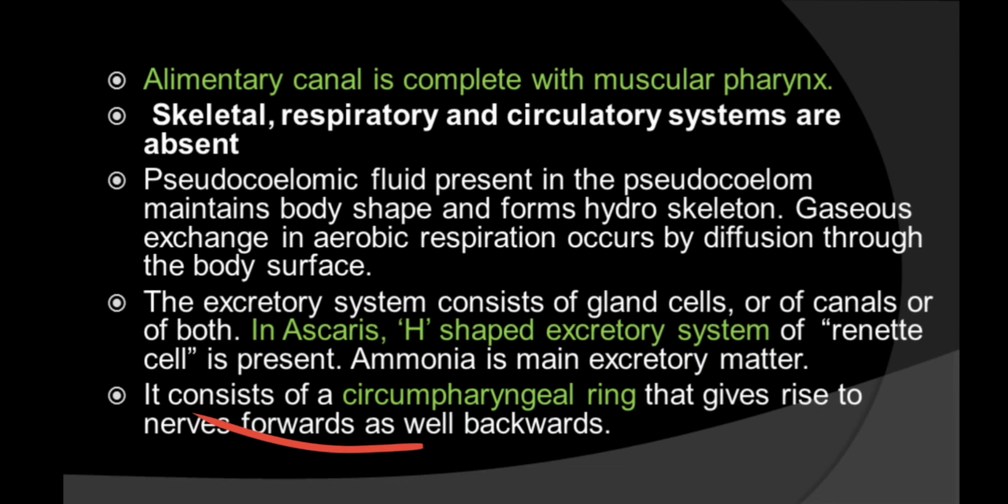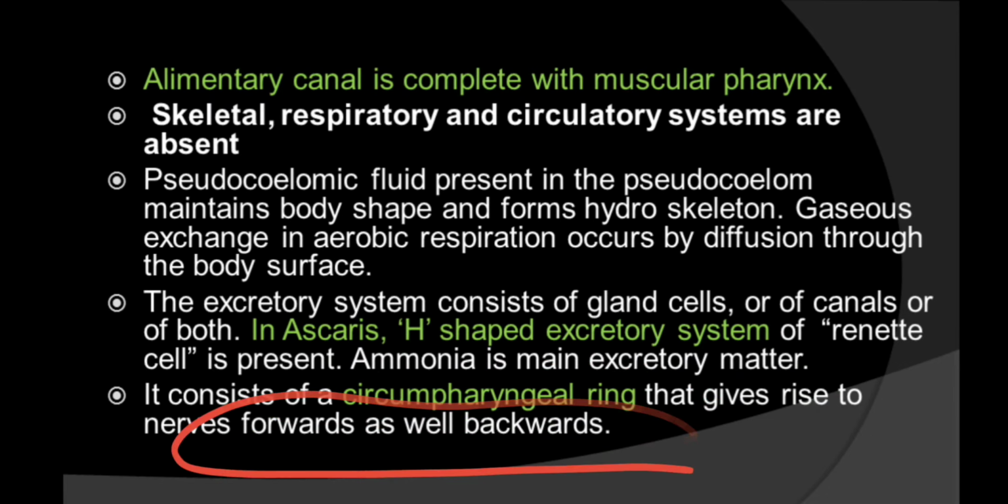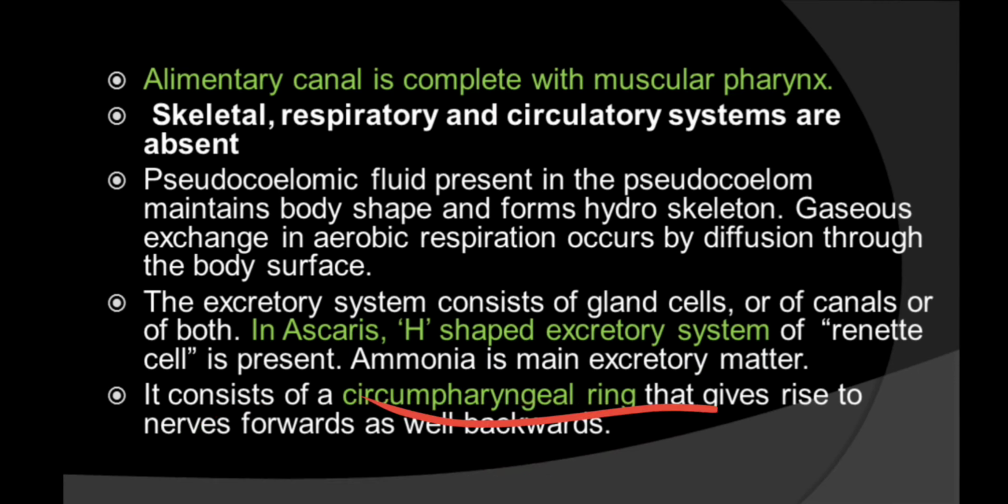The nervous system consists of a circumpharyngeal ring that gives rise to nerves forward as well as backward. Now what does the word circumpharyngeal ring mean? It means an arrangement of the nerves, or we can say ganglia, around the esophagus or the pharynx. That type of arrangement is called circumpharyngeal, and they make a ring-like structure. That's why we call it a circumpharyngeal ring.